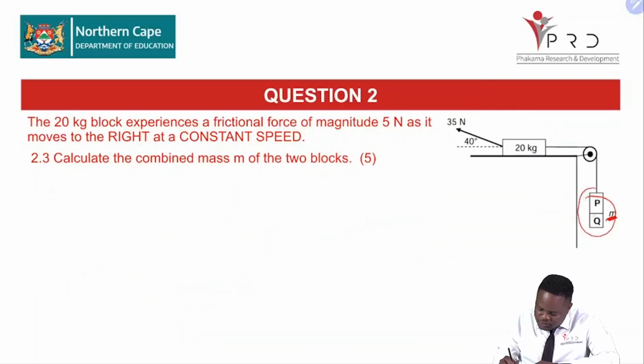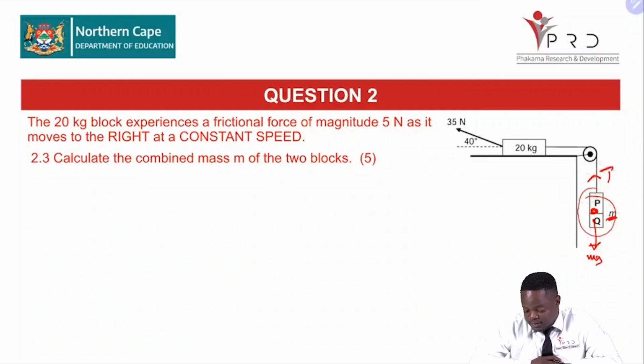If you are to isolate this object P and Q, you realize that P and Q have a particular weight, which I'll call mg, which is pulling going down. And up there, pulling going up, is our tension T, isn't it? So for the resultant movement of this object P and Q, there is a difference between the tension and the weight of our object.